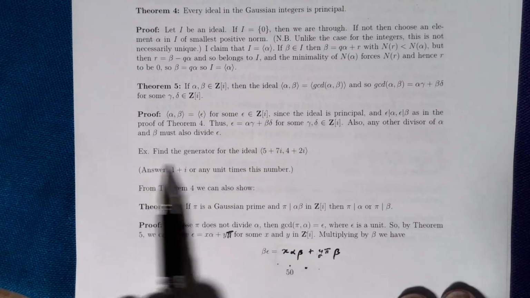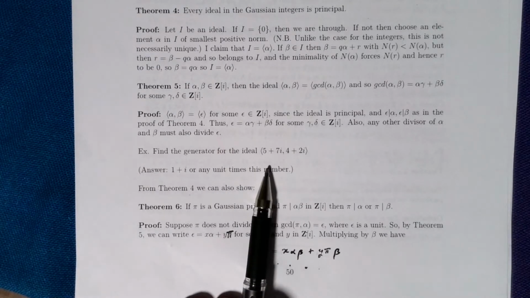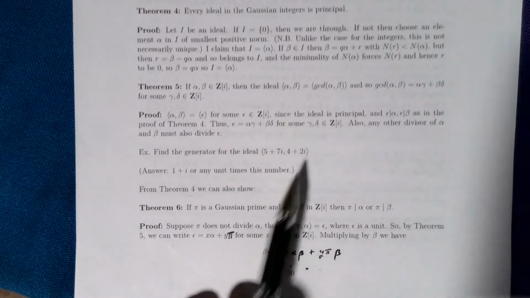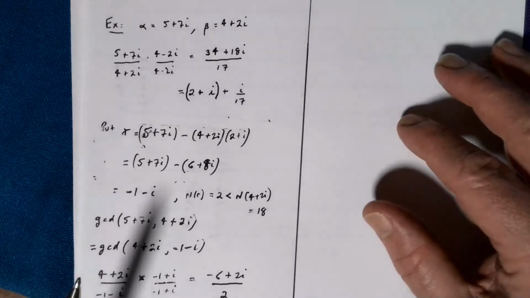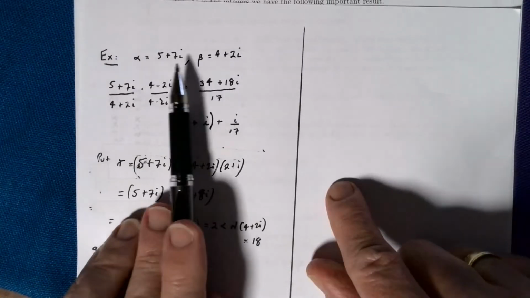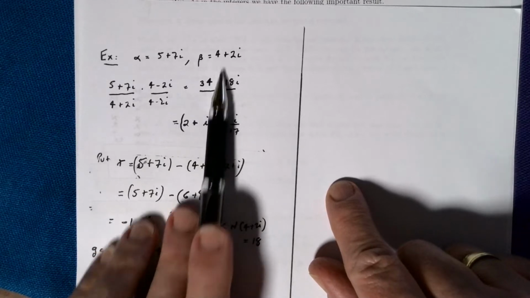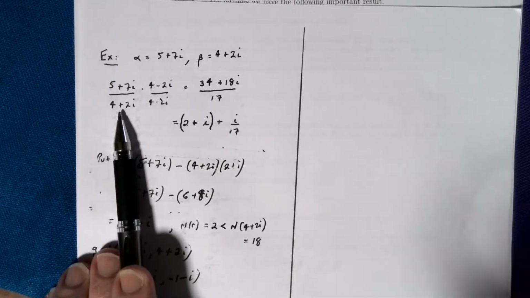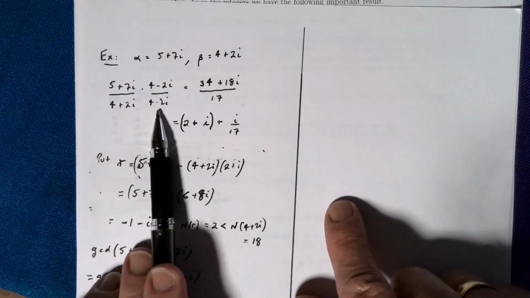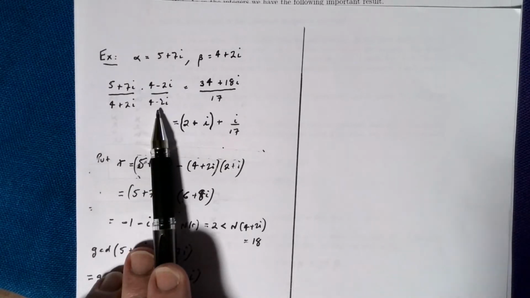Just as an example, we'll calculate the ideal of these two. So I've done that in a separate page here. So I take these two Gaussian integers. I'm going to divide this one by this one. And so I multiply top and bottom by the conjugate here to realize the denominator.